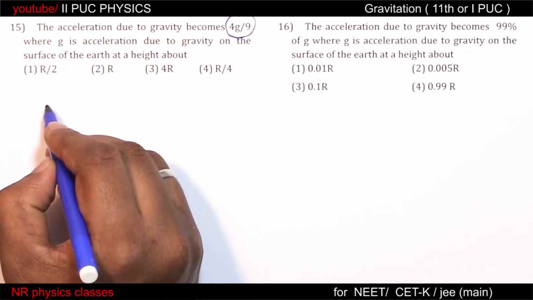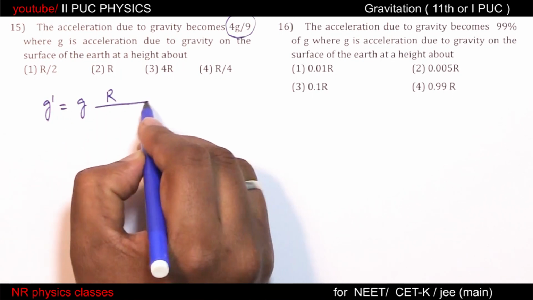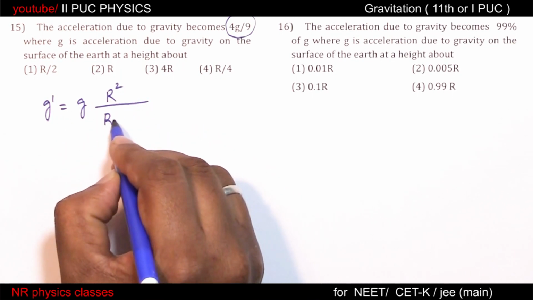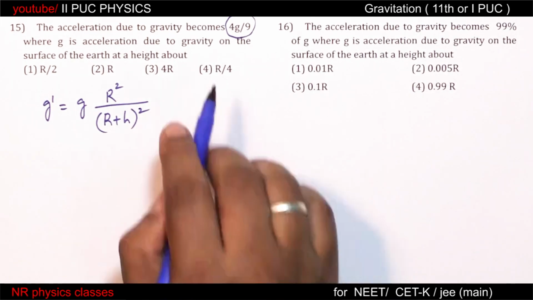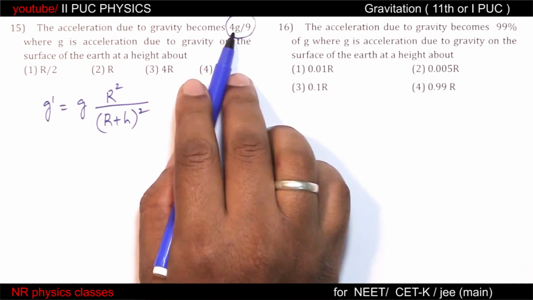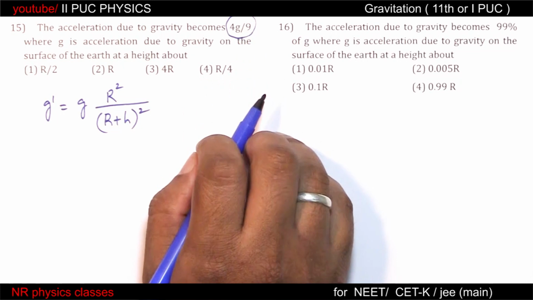As usual, g dash equal to g into r square by r plus h whole square, because this variation is comparable to g.